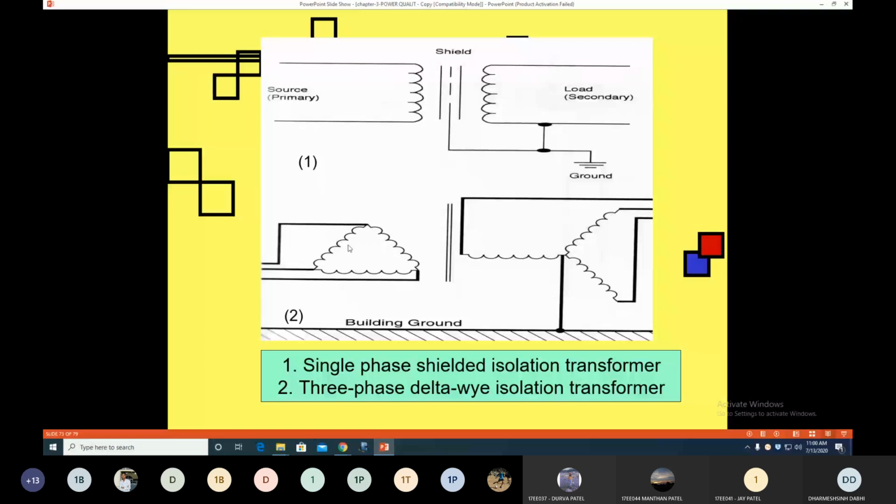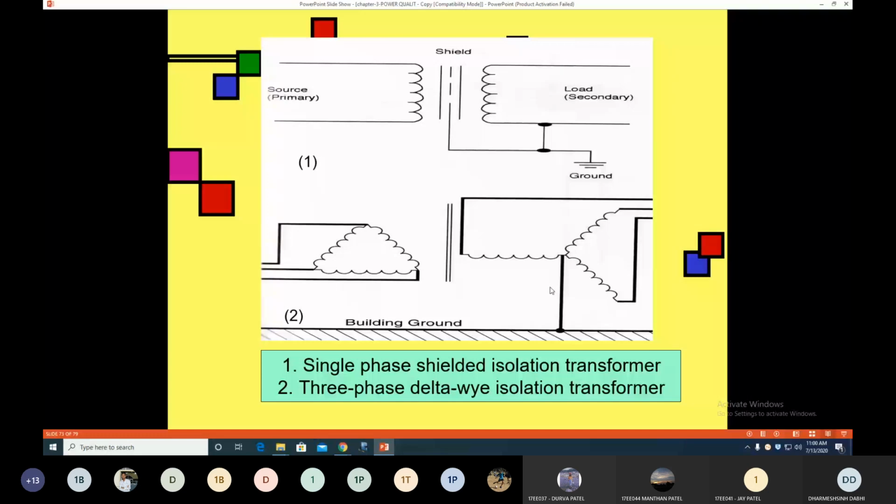Because the third harmonics keep rotating in this delta formation and, in the form of heat, they create loss, so they are not injected into the utility side or supply side. In this way, this delta-star transformer protects the utility against any triplen harmonics generated by the non-linear loads.